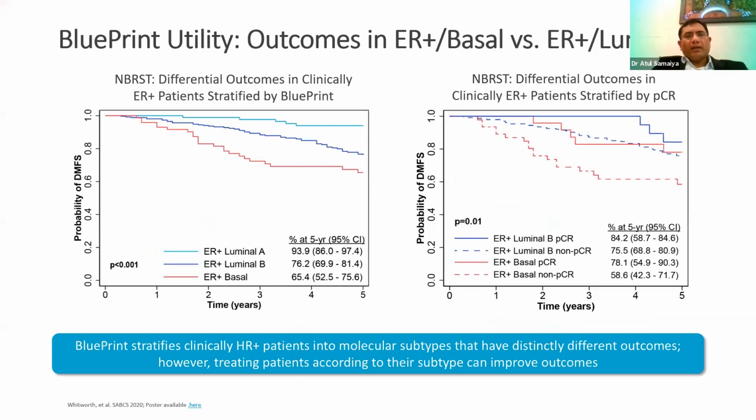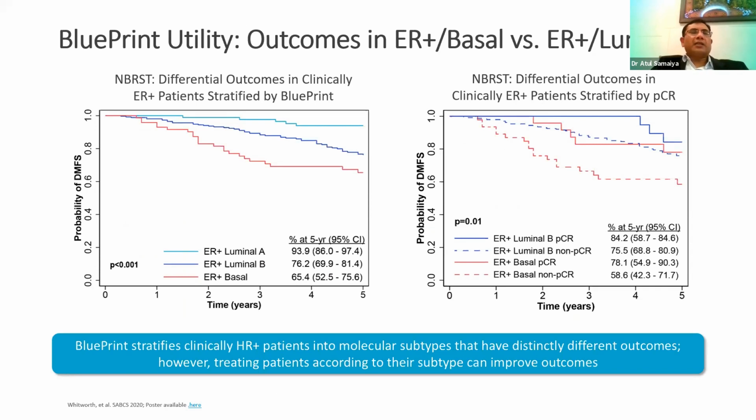So if you define by the pathological complete response, there are patients who are the ER positive luminal type, then the ER positive B type, then the ER basal type, and finally ER positive basal non-pathological complete response. But if you define with the BluePrint, there is a clear-cut definition or demarcation: the ER positive luminal type, the ER positive luminal B type, and the ER positive basal type.